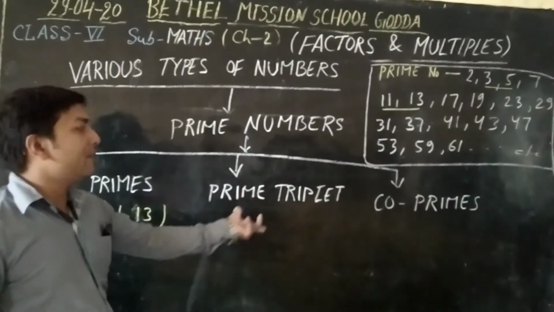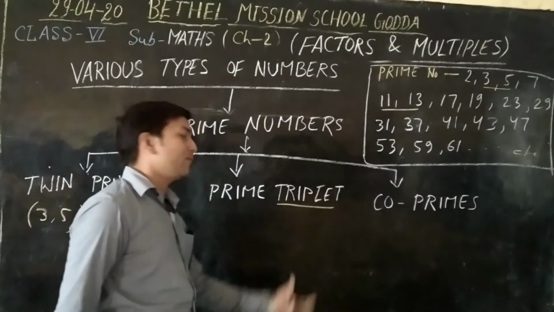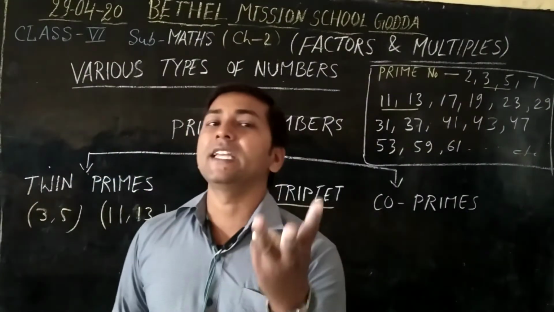Okay, now prime triplet. Triplet stands for triple, 3.